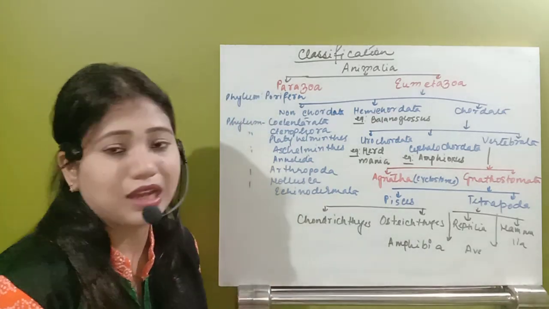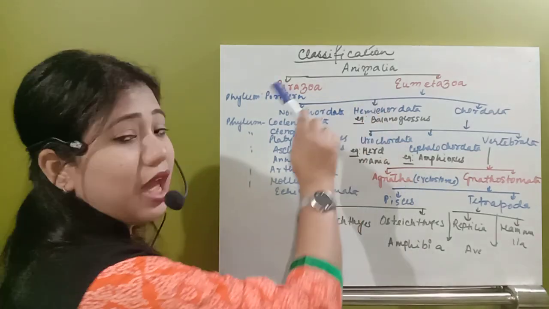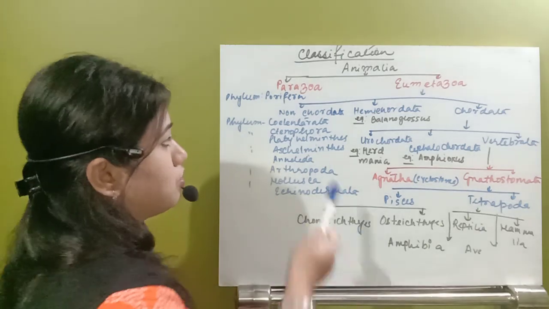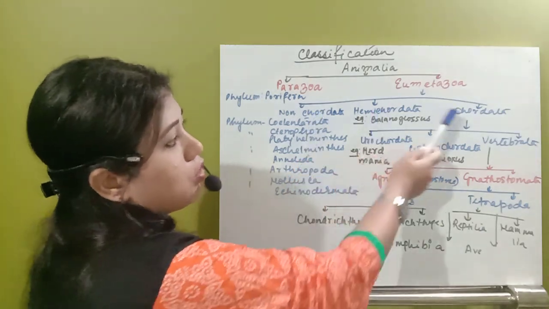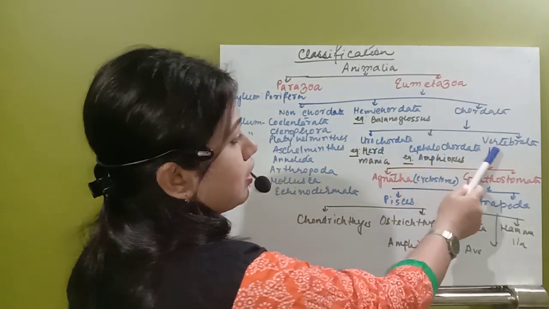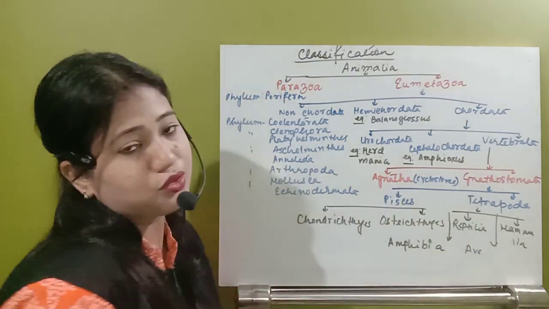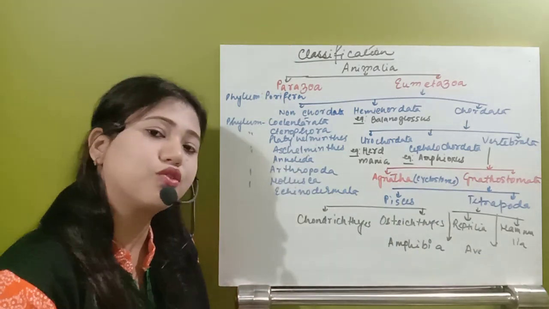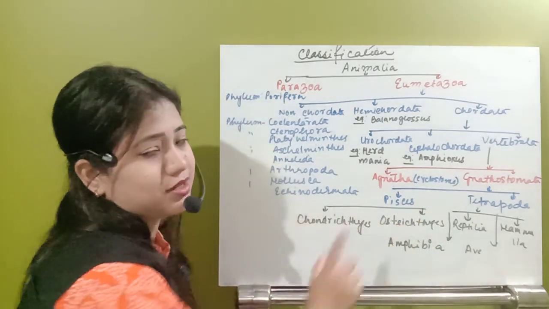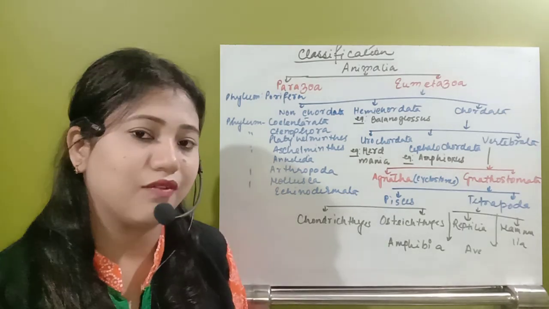So these are all the classification. In the classification we have seen that the animals are divided into two groups: Parazoa, Eumetazoa. Eumetazoa are divided into three groups: non-chordate, hemichordate and chordate. Chordates are divided into three groups: Urochordata, Cephalochordata, Vertebrata. Vertebrates are divided into two groups: Agnatha and Gnathostomes. Gnathostomes are divided into two groups: Pisces and Tetrapoda. Pisces are two groups: Chondrichthyes and Osteichthyes. And tetrapods, there are four types: Amphibia, Reptilia, Aves and Mammalia.